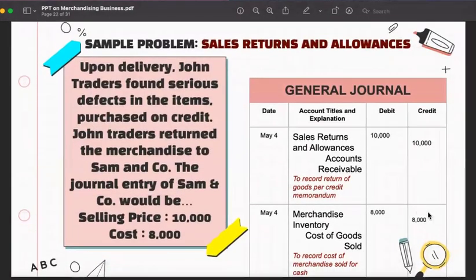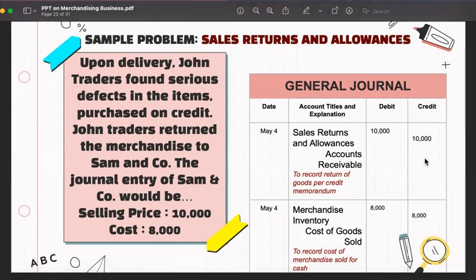For example, John Traders, upon delivery, John Traders found serious defects in the items purchased on credit. John Traders returned the merchandise to Sam & Co. So, nung the time na na-purchase si John Traders sa atin ng product na inutang niya, recognize na may defects sa items na pinadala natin. So simply, as a seller, we debit sales returns and allowances, we credit accounts receivable to recognize the decrease of our sales and our accounts receivable, and to update our inventory by debiting merchandise inventory and crediting cost of goods sold. Simple as that.